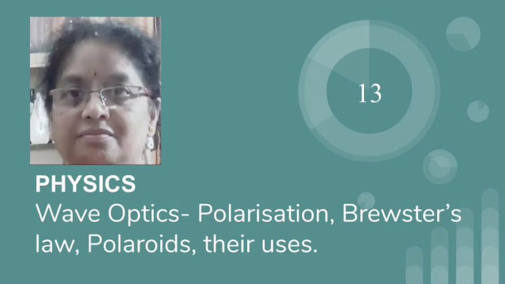In cars and other vehicles, Polaroids are fitted in windshields and cover glasses of headlights in such a way that the pass axis of windshield of one vehicle is crossed with the pass axis of headlight covers of the other vehicle. So the glare of the headlights of one vehicle is cut off by the windshield of opposite vehicle while driving during night time. In window panes of aeroplanes also, Polaroid sheets are used to control the intense light to enter inside.